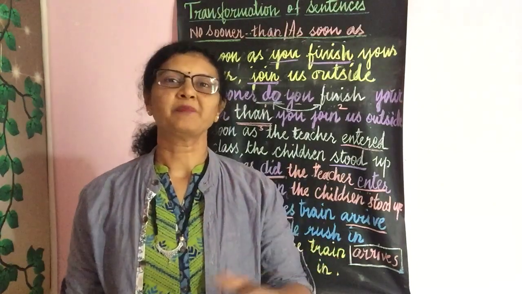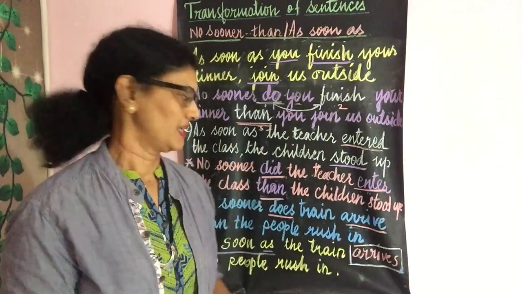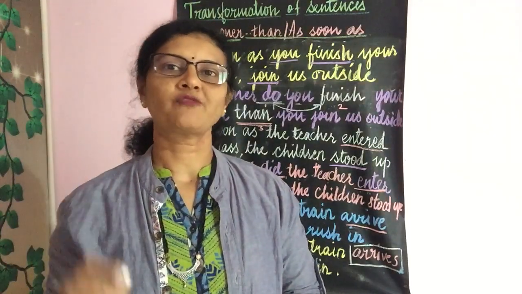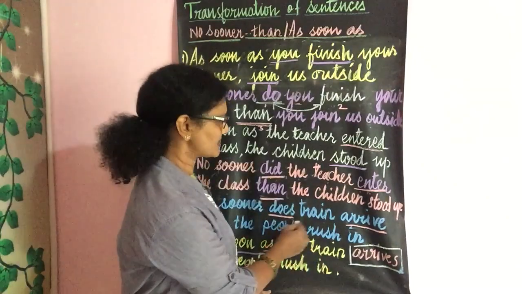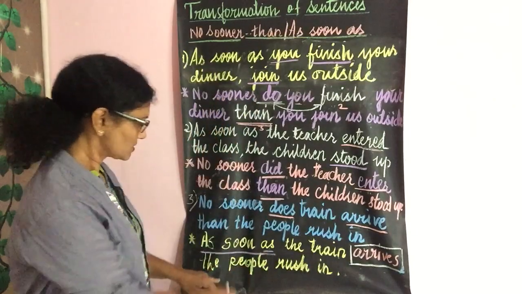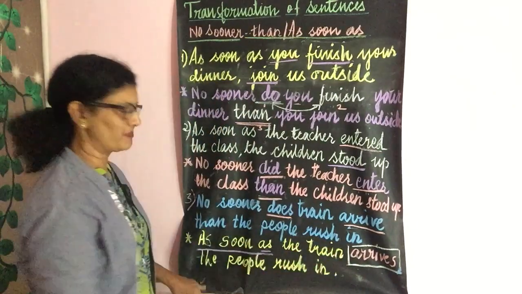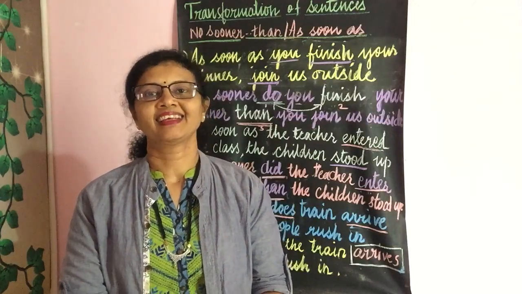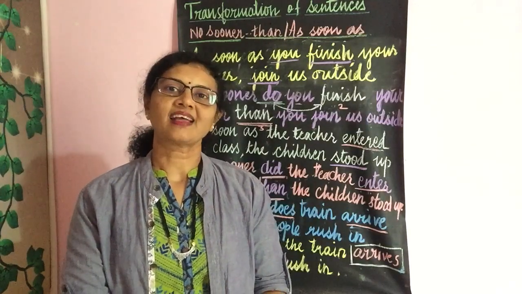This is again the basic grammar. I hope you know it. Okay, so a minute mistake will give you 0 marks, so you have to pay attention here. So does arrive changes to arrives. So: As soon as the train arrives, the people rush in. So students, this is how you have to rewrite the sentences with as soon as and no sooner.